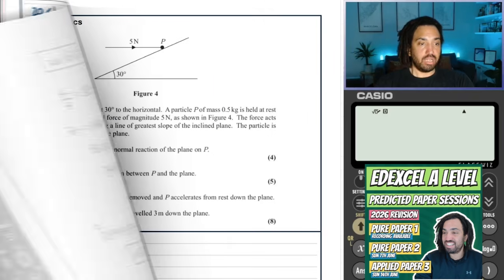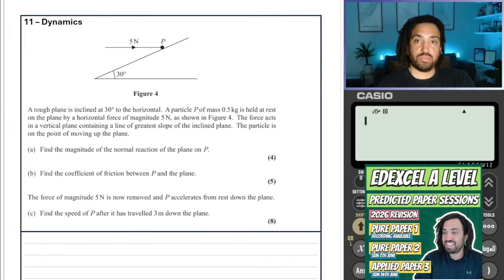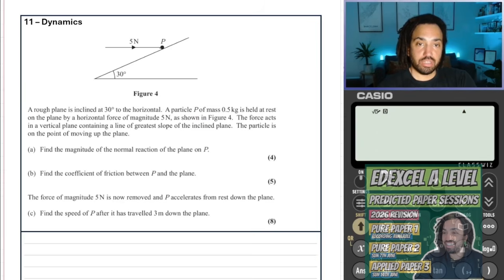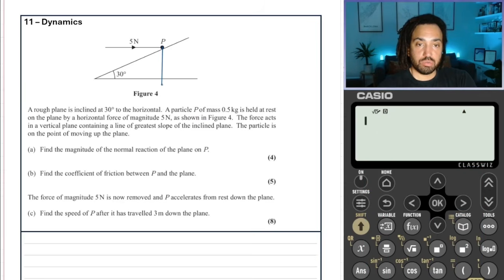Okay, so on to forces, dynamics. We've got a rough plane inclined at 30 degrees to the horizontal, and a particle of mass 0.5. So it's all about drawing a good force diagram. If it's got a mass of 0.5 kilograms, then the weight is 0.5 times g.